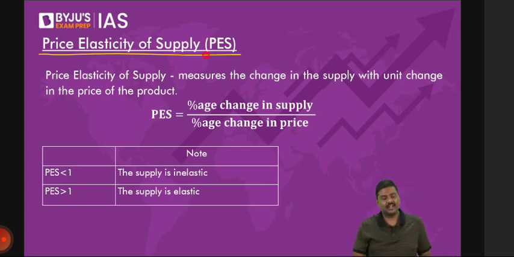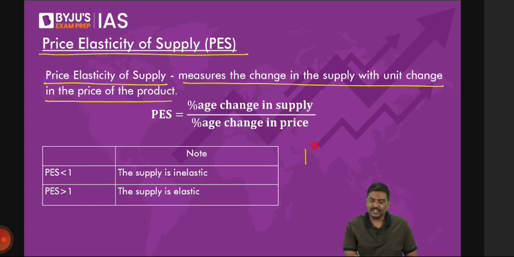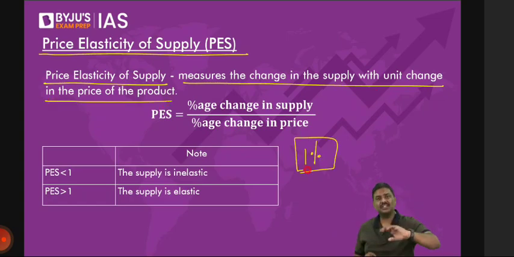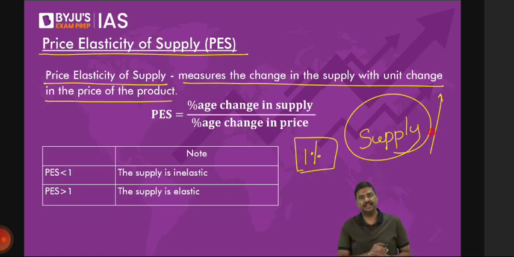Price elasticity of supply, PES, measures the change in the supply with unit change in the price of the product. That is, if the price of the product changes by 1%, the supply will change by how much percent? That is called price elasticity of supply. Again, same logic: price increases by 10%, supply increases by 20% or 10% or 5%, substitute and you'll get these outcomes. Whenever price elasticity of supply or PES is less than 1, we say supply is inelastic.